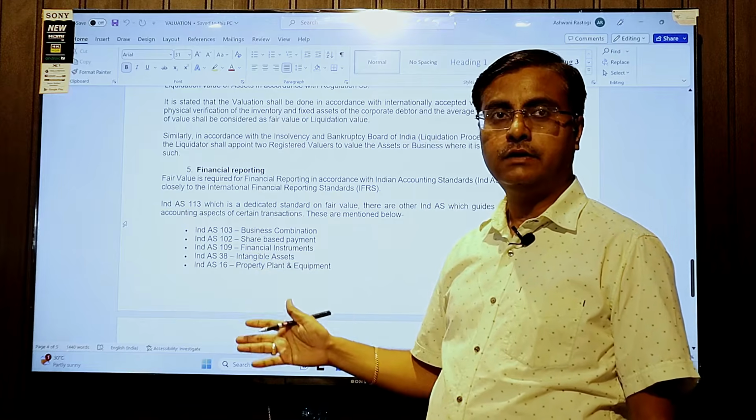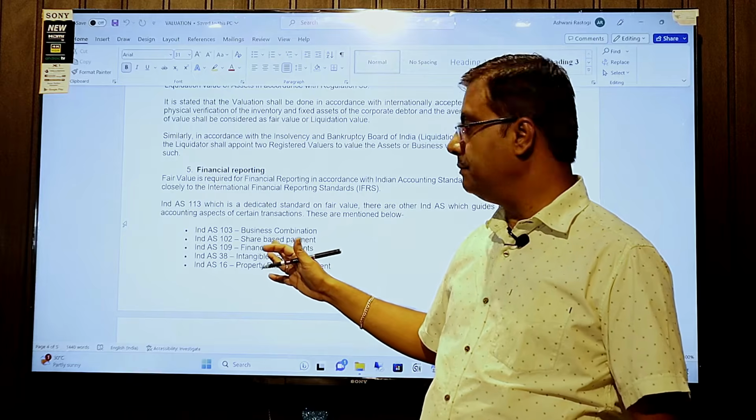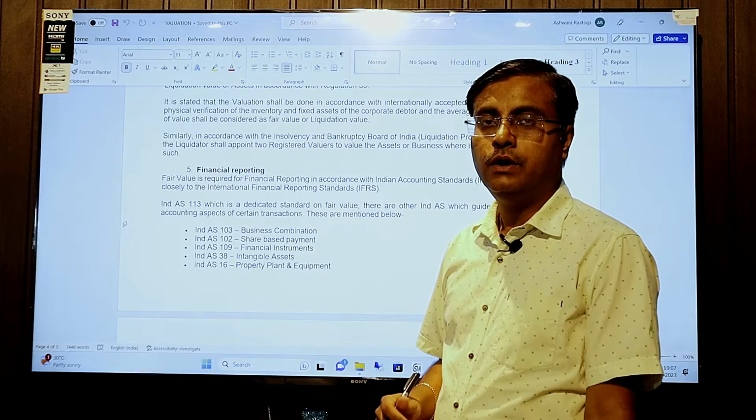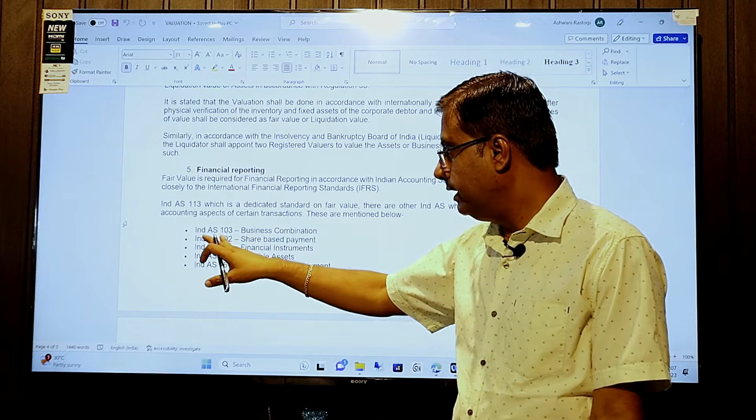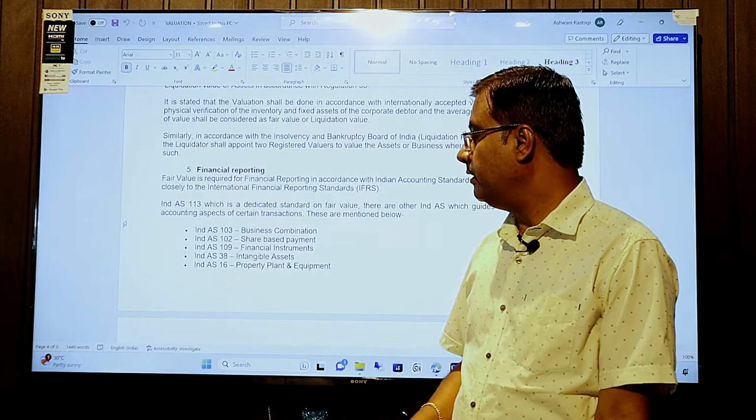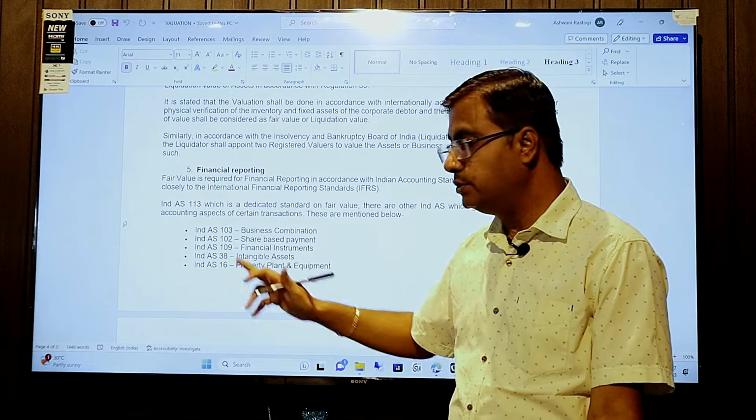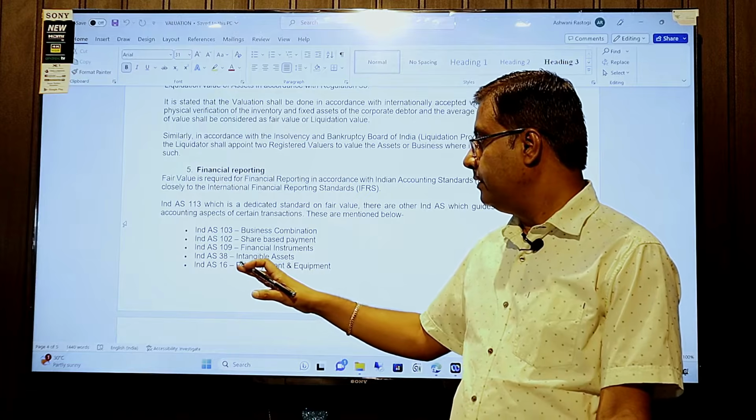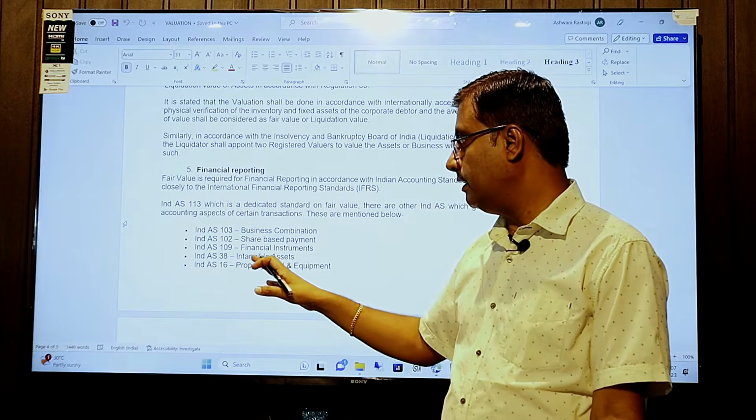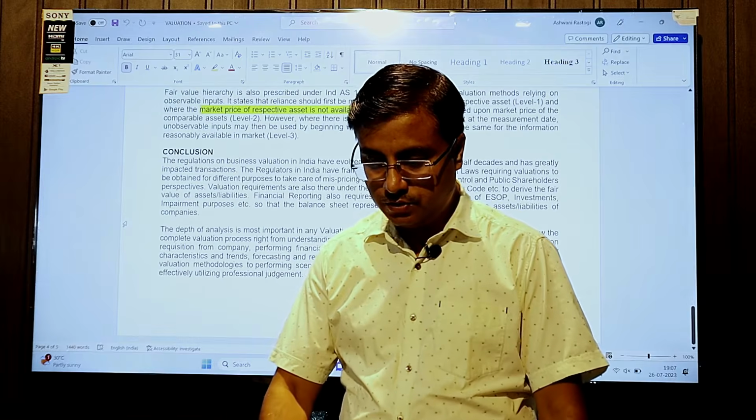In the Indian converged version, Ind AS 103, where there is a business combination, merger, acquisition or amalgamation, you are required to compute your intangible value. So for Ind AS 103 purposes you require a valuation report. As I said, for ESOPs Ind AS 102 is required. In case of financial instruments, as per Ind AS 109 you require a valuation report. Impairment also requires a valuation report, and so do intangible assets. So this is the story of the valuation report.